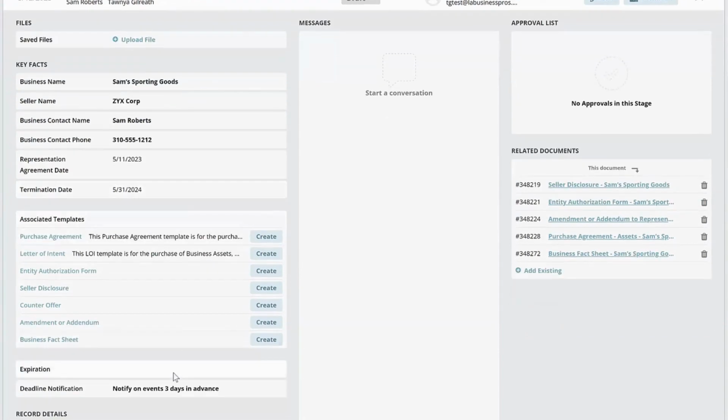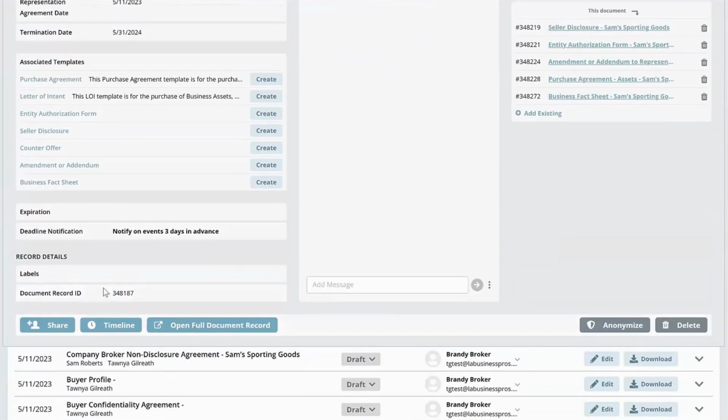So when you scroll down here, you look at the document record ID, and you just want to write that down. Ours is 348187. Okay, and I can copy it to the clipboard.